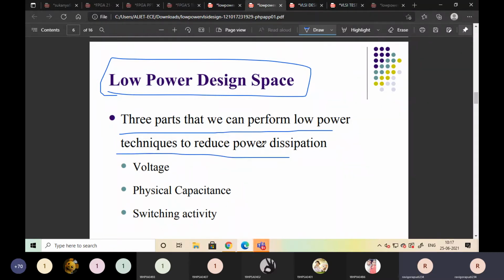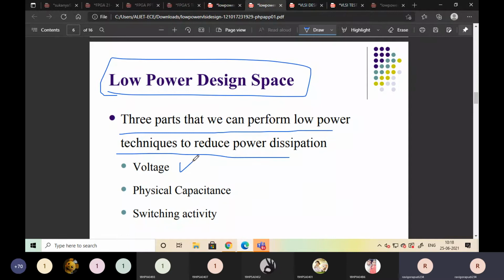For reducing the power dissipation, what do we have to do? There are three parts where we can apply low power techniques to reduce the power dissipation. If you are using less power, then power dissipation is also less. That is why we are discussing low power design.